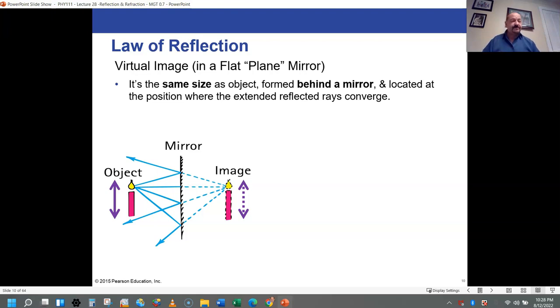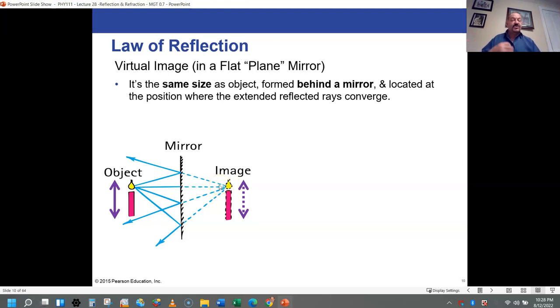But if you trace back the reflecting light, so the arrows that are coming off of the mirror, and you trace back where your brain tells you the light is coming from, in other words, straight line back into this imaginary world within the mirror, you would see an image there that's not really there. It's an image that your brain would tell you is formed there, and that's your virtual image.